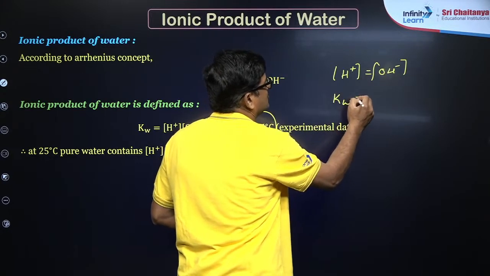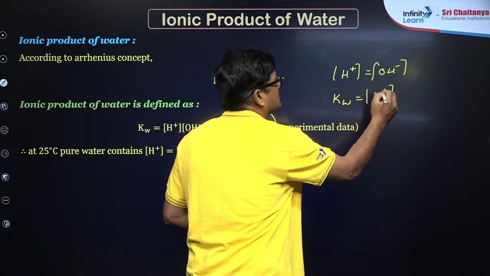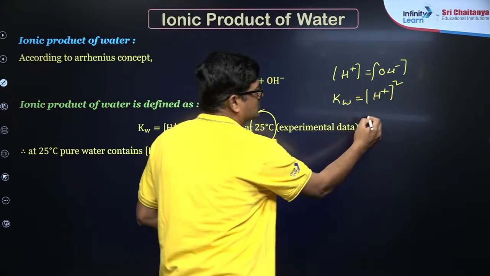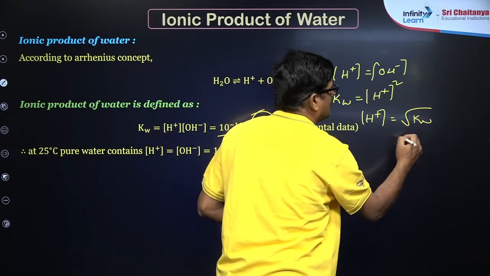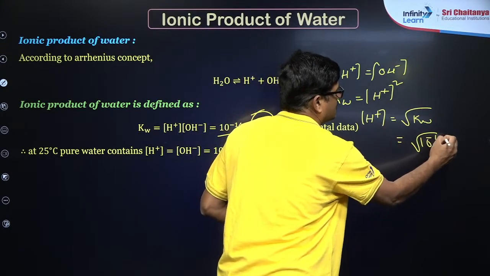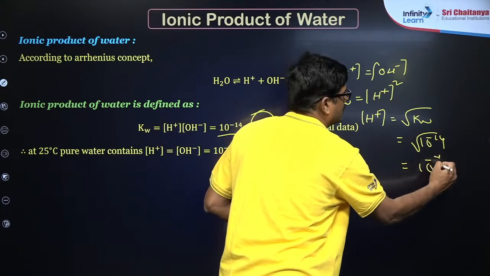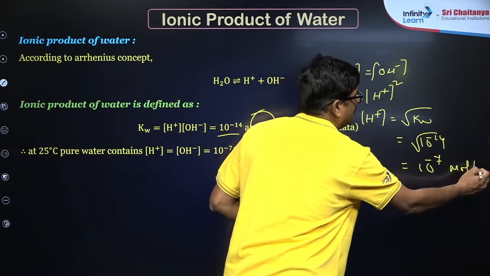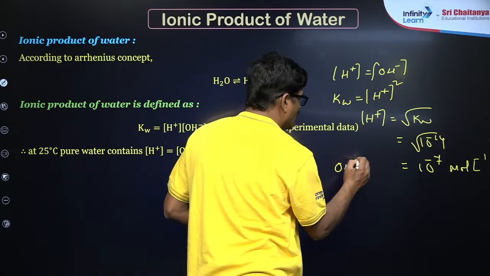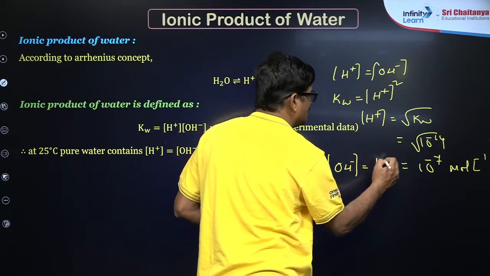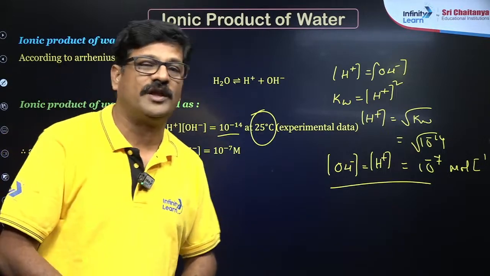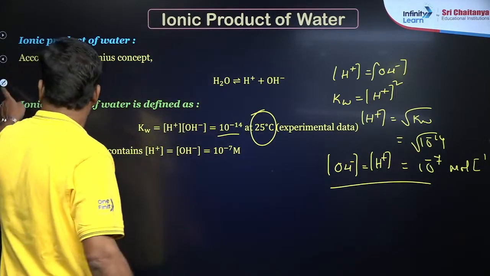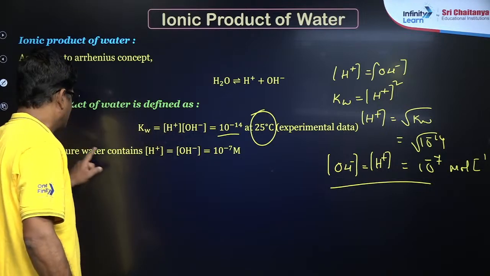So Kw is equal to H plus concentration square, so H plus concentration is equal to root over Kw, that is equal to root over 10 power minus 14, which is 10 power minus 7 mole liter inverse. OH minus ion concentration is equal to H plus ion concentration. This is true only at a temperature of 25 degrees centigrade, बच्चों.